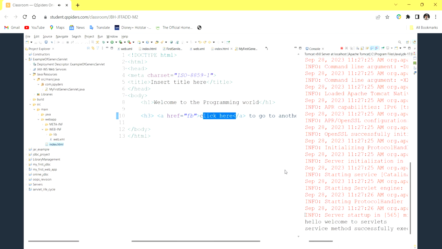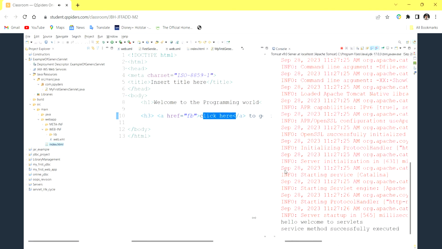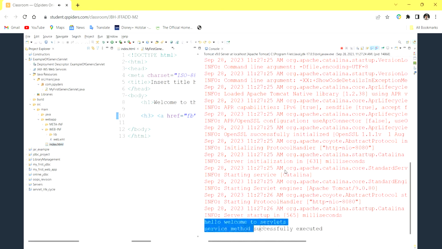So the server started. Welcome to the programming world. Click here to go to another page. So let me click on here. I didn't set any response, so a blank response has been sent there. And if you see here, it is showing hello, welcome to servlets. Service method executed successfully.